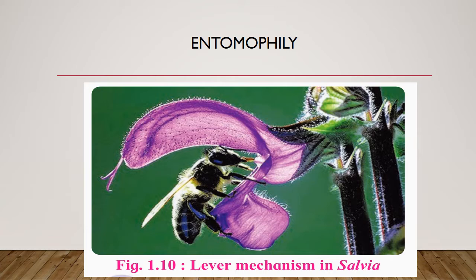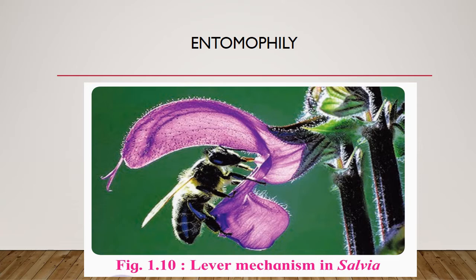Okay. Now what are the adaptations? How or why are insects approaching the flowers? Because they come to collect the nectar. So the entomophilous flowers will be rich in nectar. Another thing, these types of flowers have very attractive colors because they have to attract the pollinating agents.